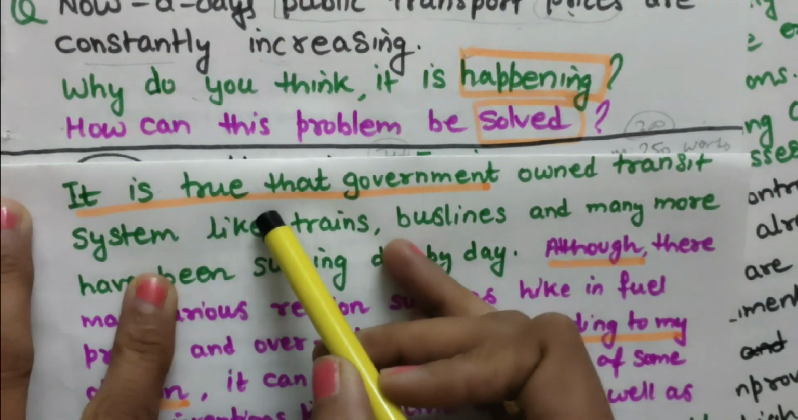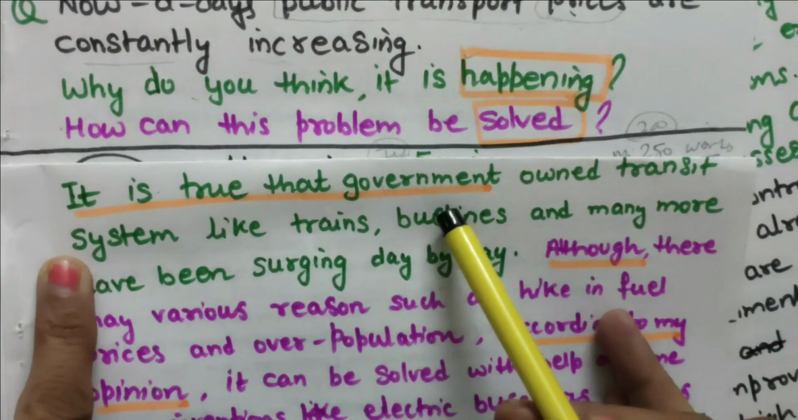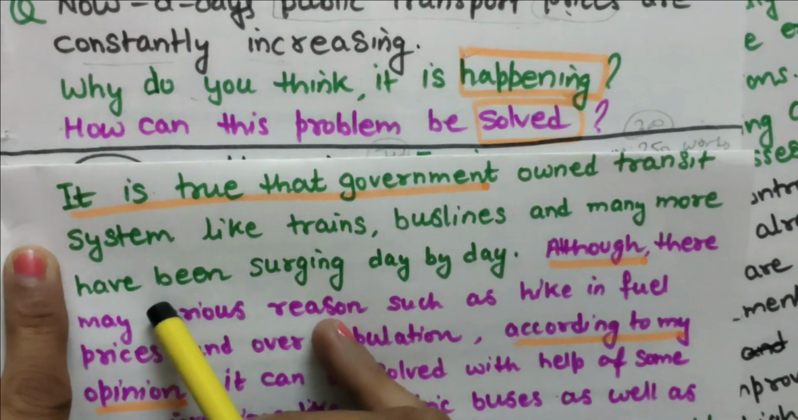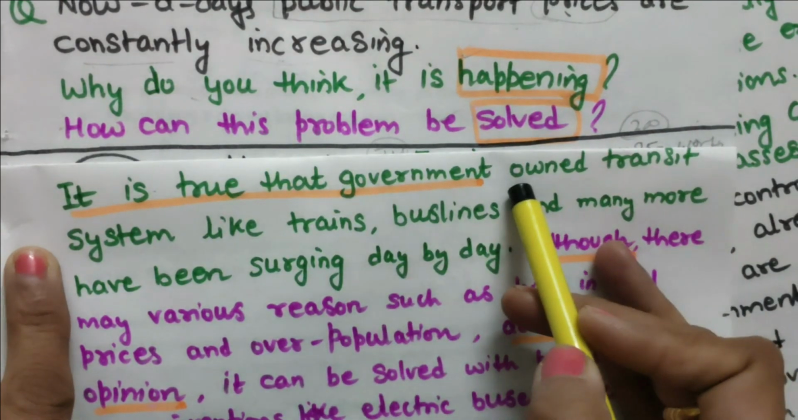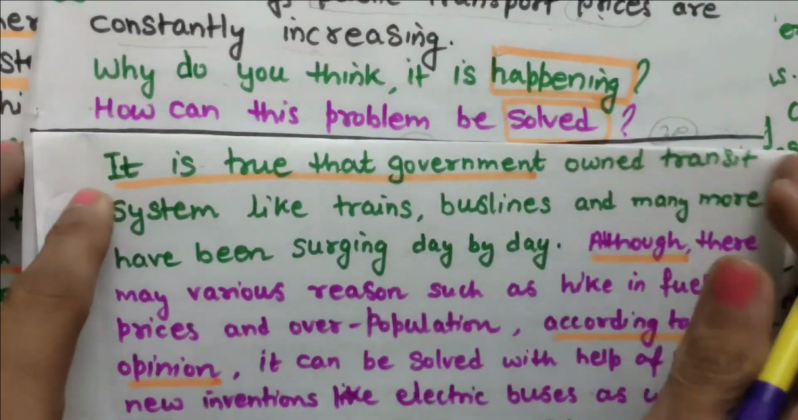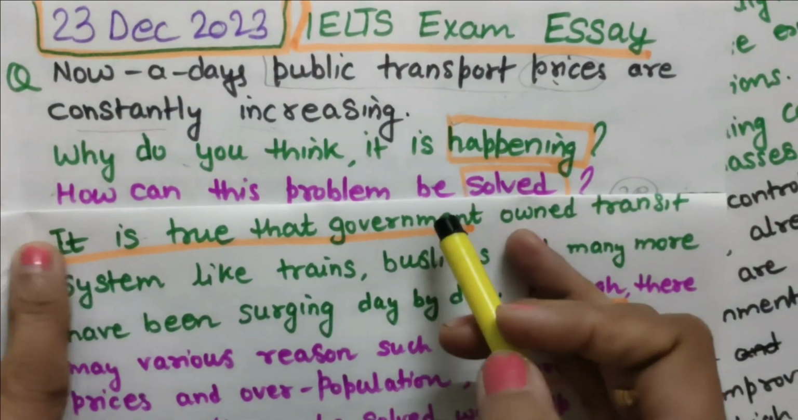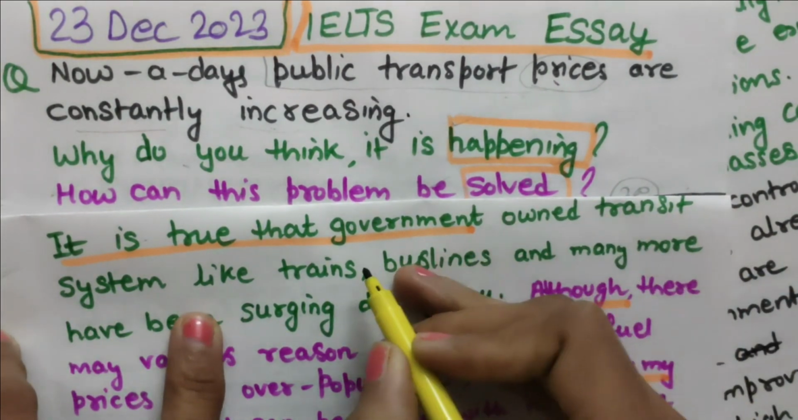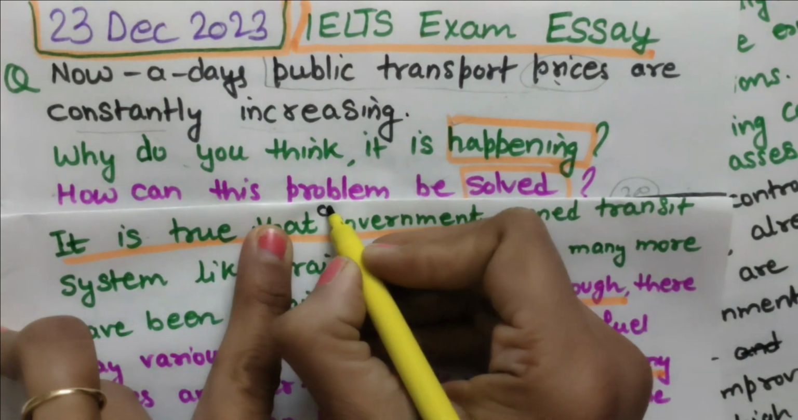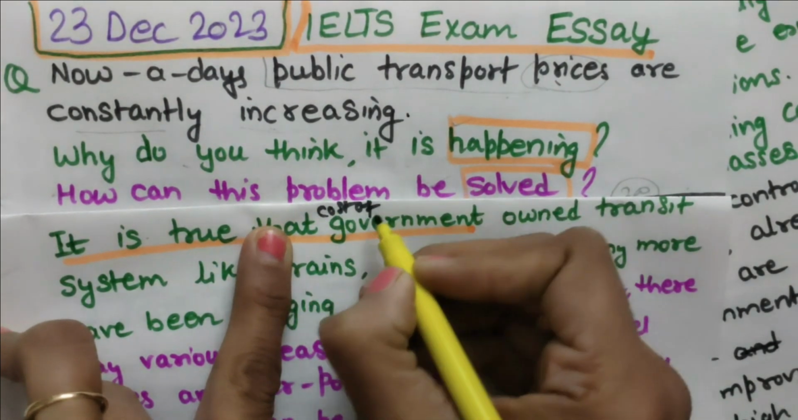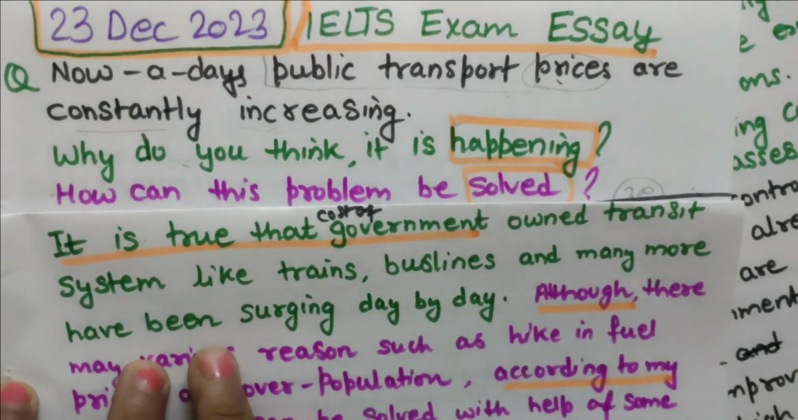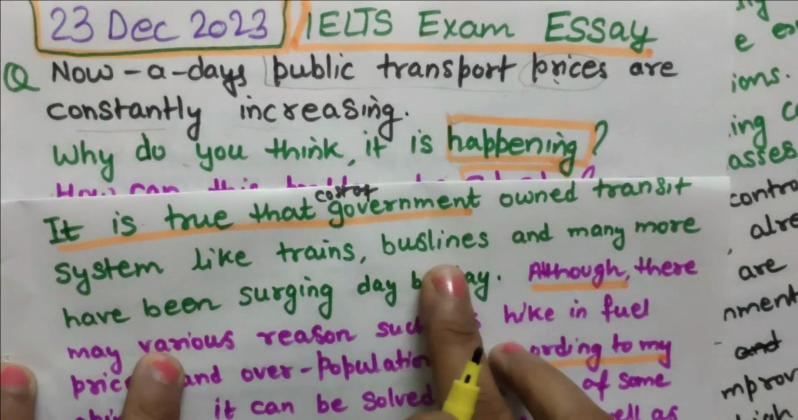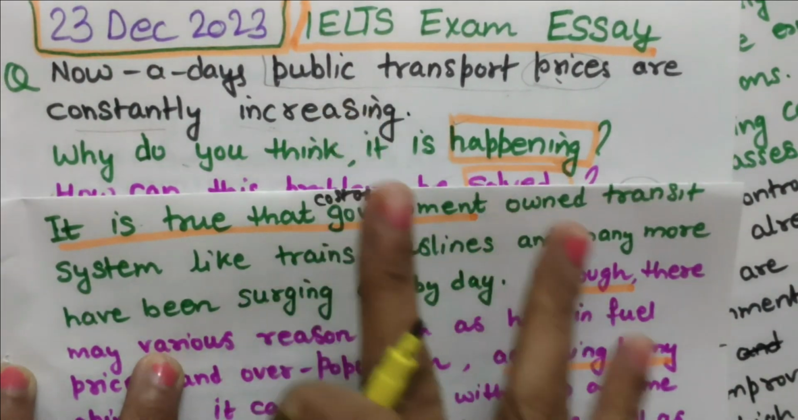It is true that, so I have started with this sentence structure. It is true that government owned transit systems like trains, bus lines, and many more have been surging day by day. Oh my god, I have forgotten this prices word also. See this, that's why this is proofreading. I am doing my proofreading. I have written, but I have forgotten to write here. It is true that cost of government owned transit systems like trains and many more have been surging day by day. Okay, so this is paraphrasing what they have written, we have just paraphrased it.